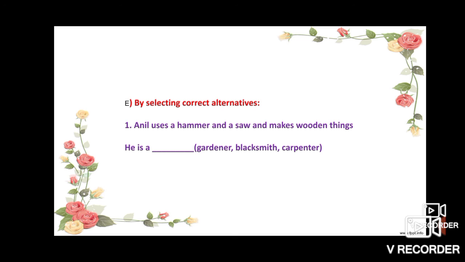After that, by selecting correct alternatives. Suppose Anil uses a hammer and saw and makes a table. The student thinks he is a gardener, blacksmith or carpenter. So it should be the student's ability. He or she has to select a particular word by reading the above sentence.